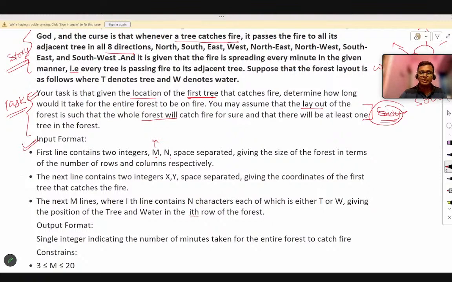That means M will represent the rows, and N will represent the columns. That means it looks like a 2D matrix problem. And let me tell you, if you analyze the pattern of TCS coding from the last 4 to 5 years, they are mostly preferring questions from 2D matrix. Are you getting it? So this is again a question from the same scenario.